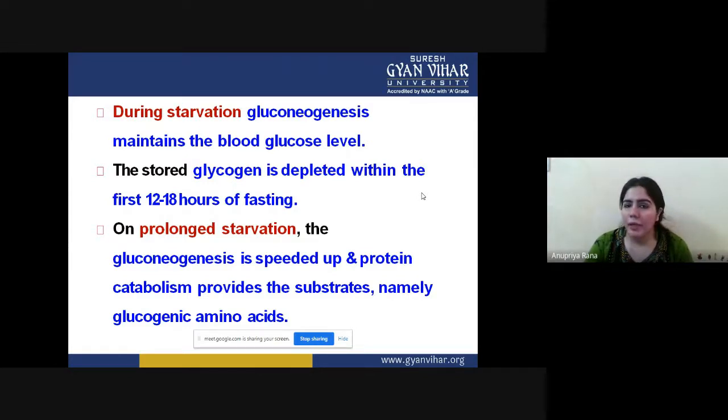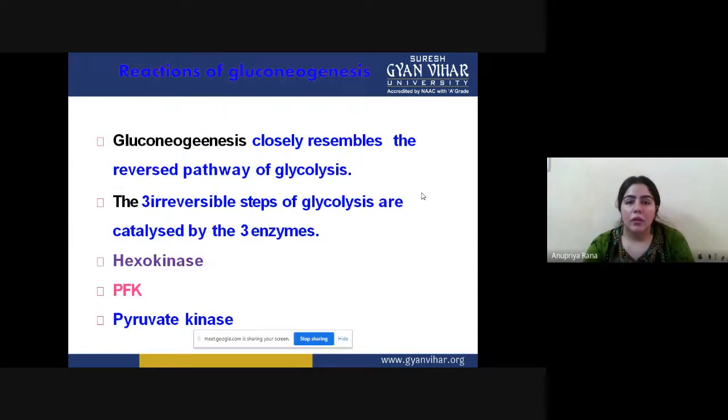Amino acids are the building blocks of proteins. So I think you all now know why gluconeogenesis is so needed inside our body.